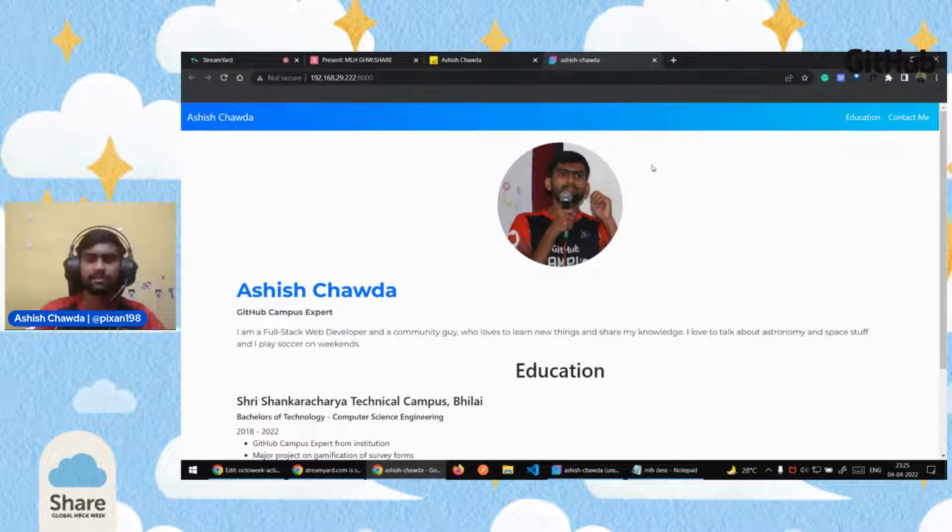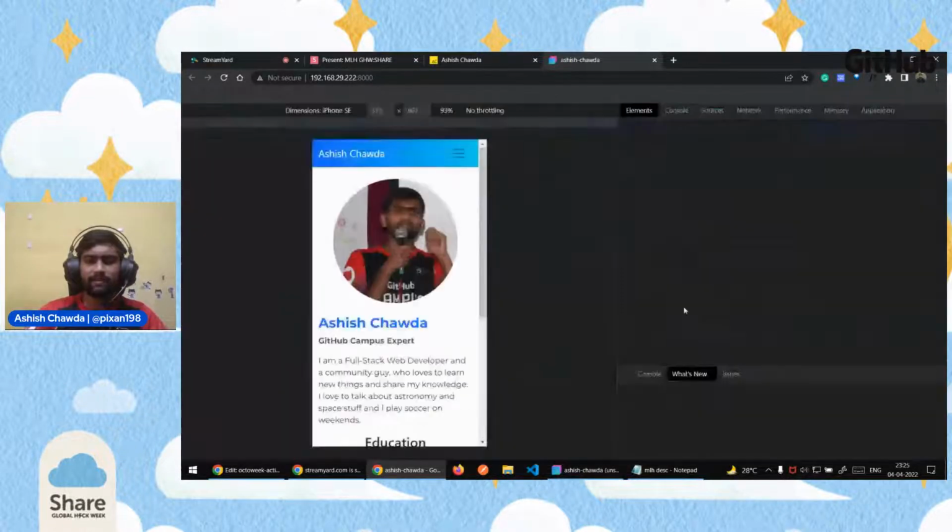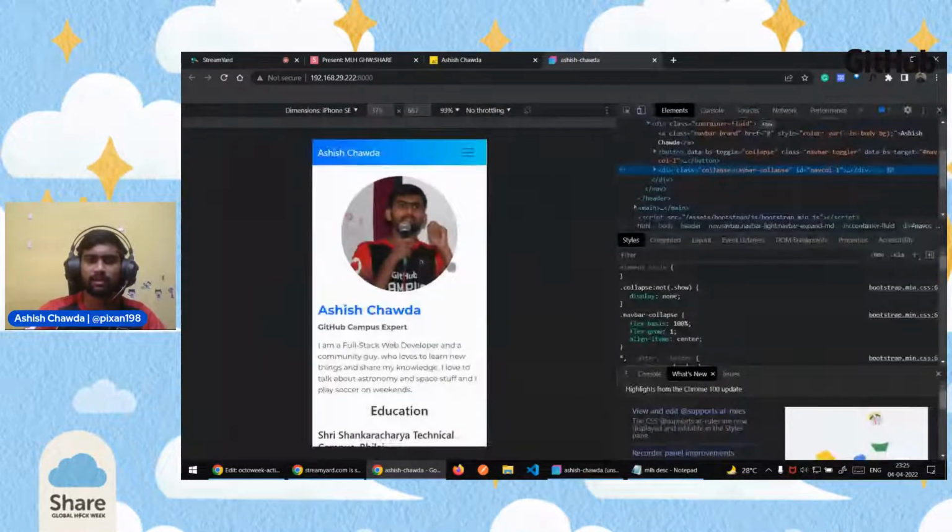If you want to see how it looks on mobile without actually going to mobile, you can right click and there will be an option called inspect. This option might differ based on the browser you are using. In Chrome, it is called inspect. In Firefox also, it is called inspect. I'm not sure about Safari, but it will be similar there also.